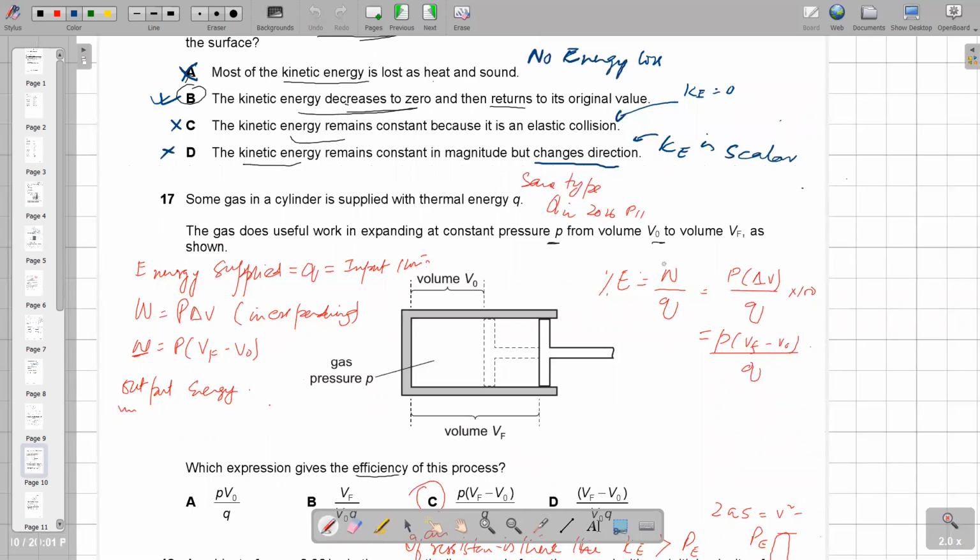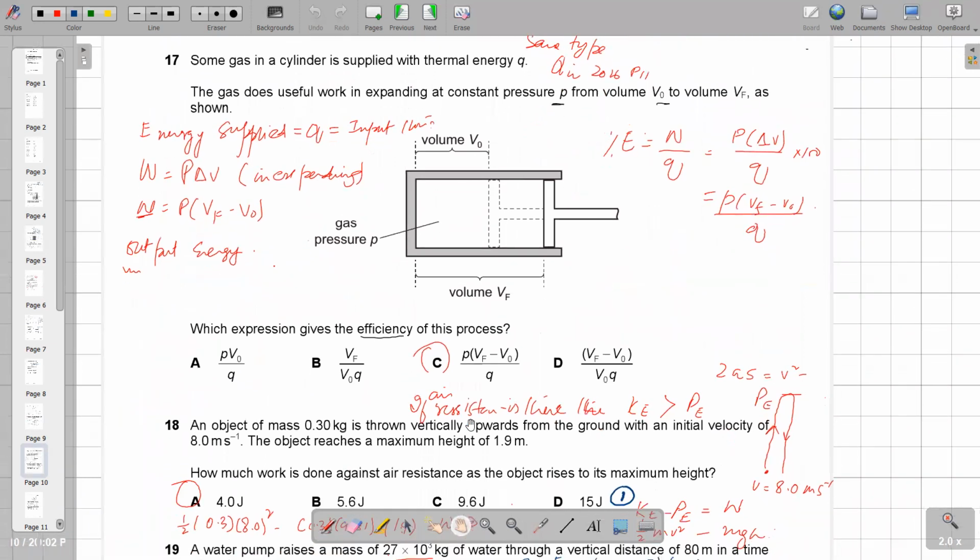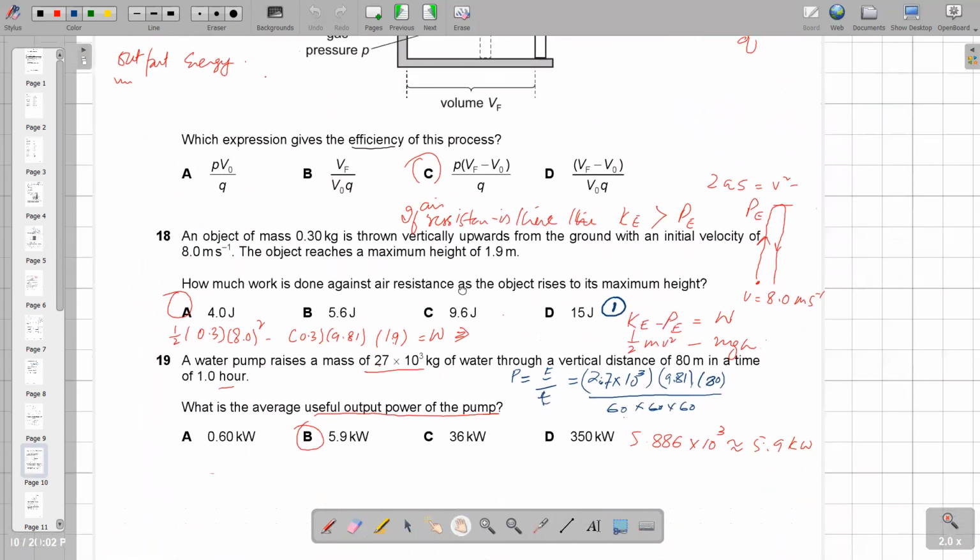So the efficiency is W upon Q. Work done is P delta V, and Q is what? Some gas in a cylinder is supplied with thermal energy, so the energy we supplied is Q. After resolving, we will get P into Vf minus V naught upon Q. So the efficiency will be your option number C. Option number C.